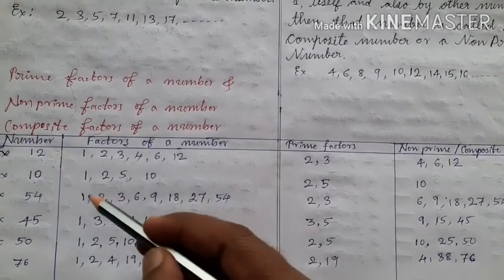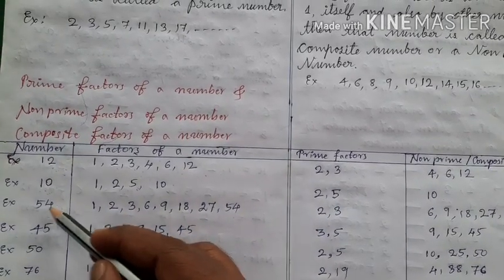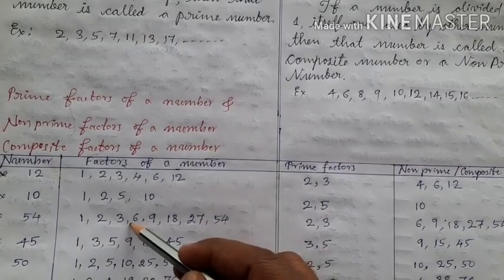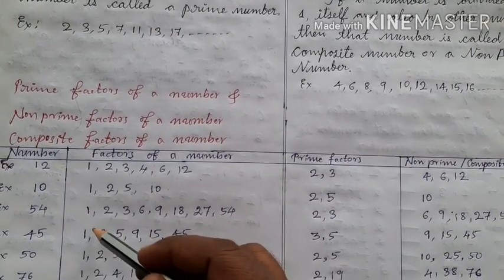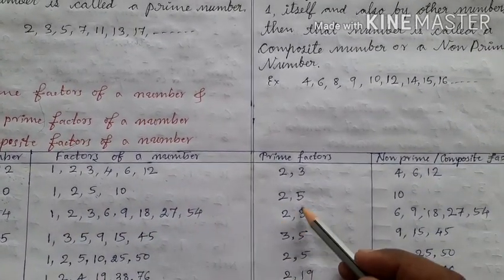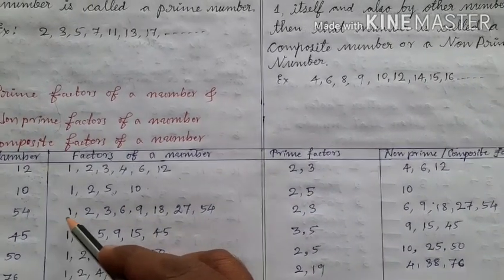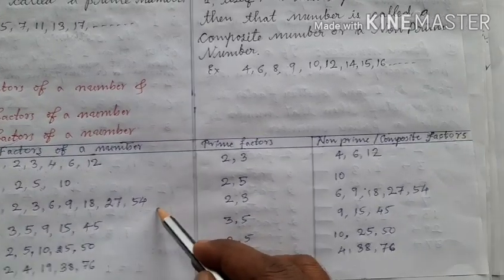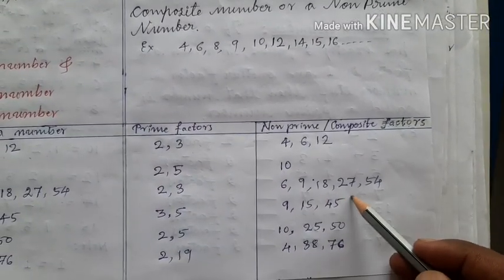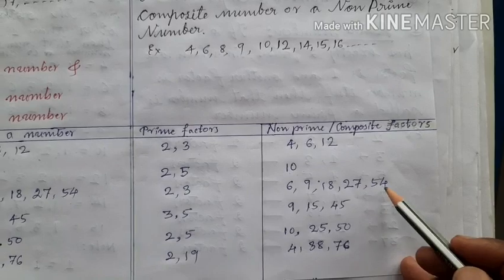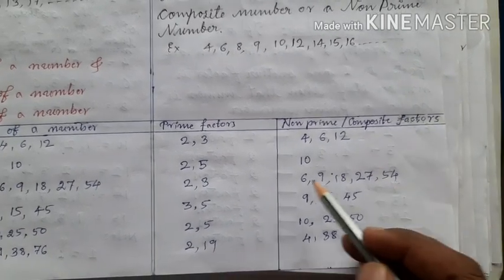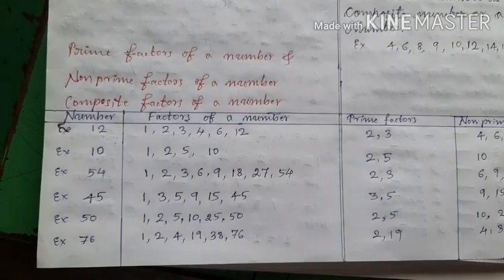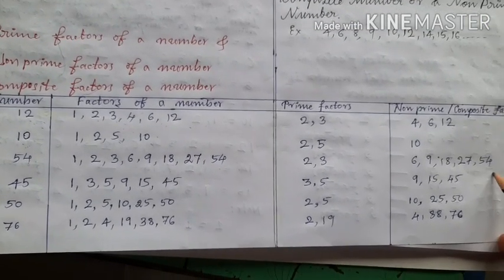Then here 2 is a factor of 54 and a prime number also. 3 is a factor of 54 and a prime number also. That is why 2 and 3 are the prime factors of 54, whereas 6, 9, 18, 27 and 54 are the non-prime factors of 54 or composite factors of 54. Is it clear to you, children? Now you see